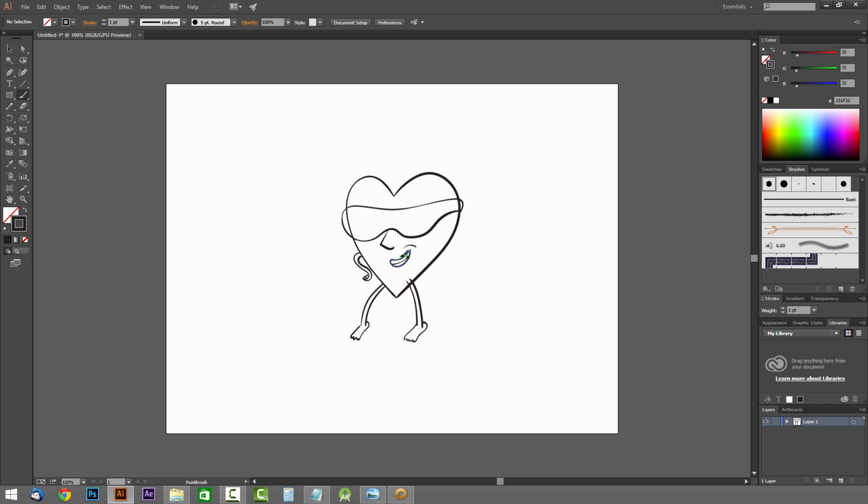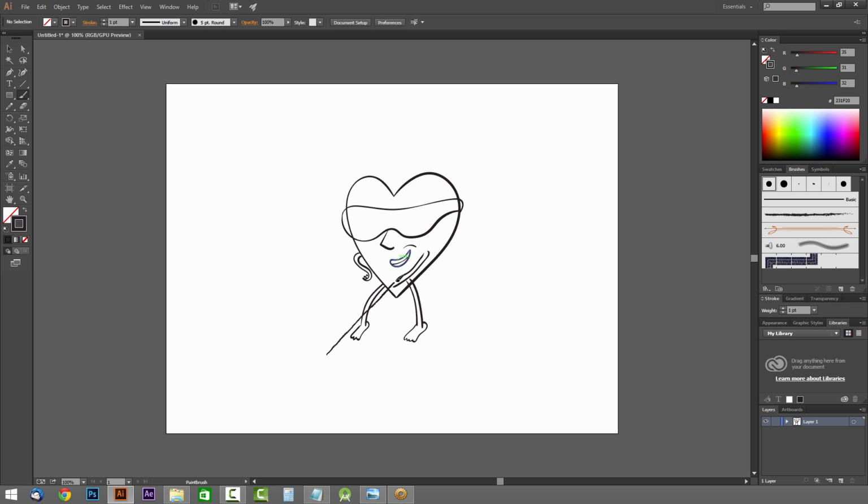All right, like that. And then finally, we'll have an arm coming right around here. Like that. A little shoulder right here. Like that. And we'll have the cane probably starting roughly right around here.